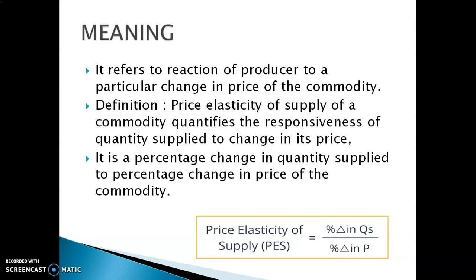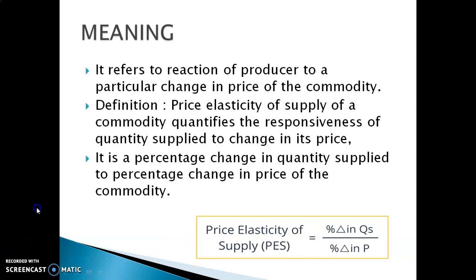So price elasticity of supply is equal to percentage change in quantity supplied divided by percentage change in price. This triangle shape indicates change.